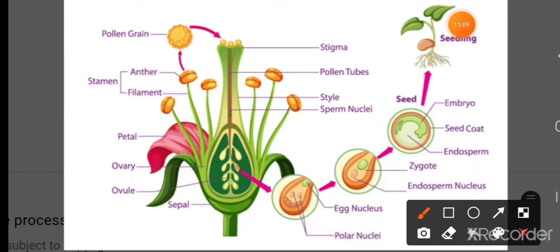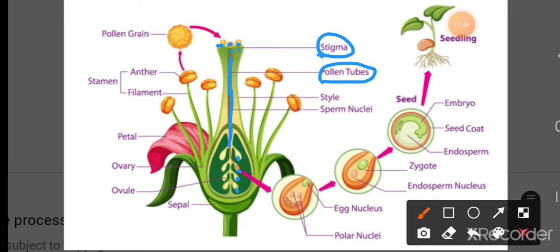You can see here in this picture how the fruit and seeds are formed. This is the picture of a flower. You can see here, this is the stigma part, and here are the pollen grains. After the pollination process, the pollen grains form the pollen tube. This is the pollen tube, and through this pollen tube, the male reproductive cells, or the gametes, transfer to the ovule.